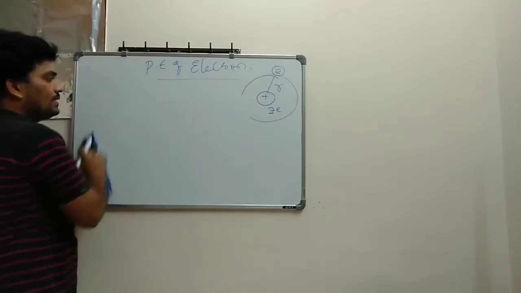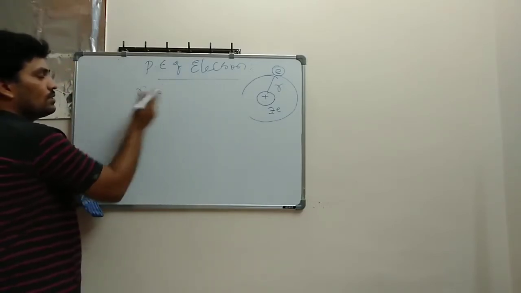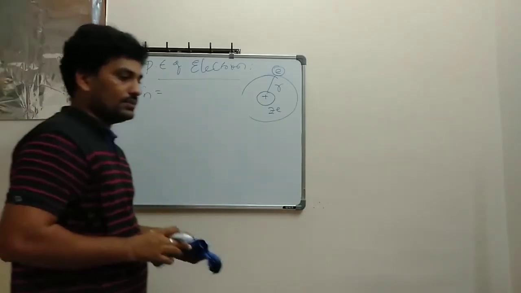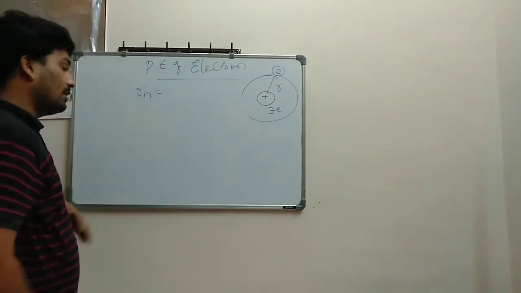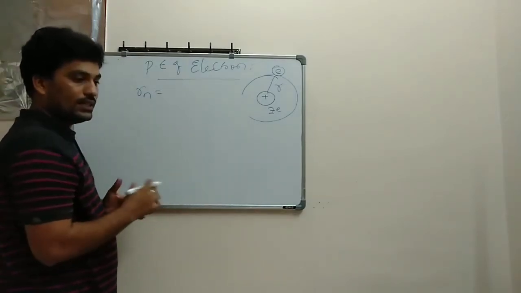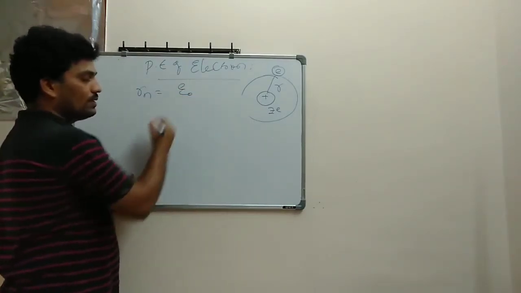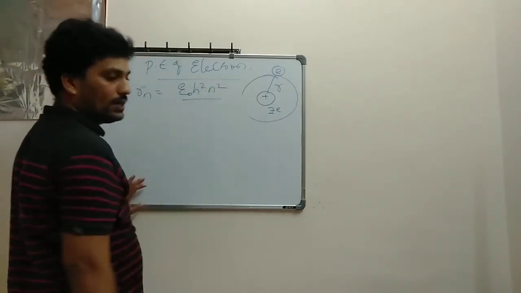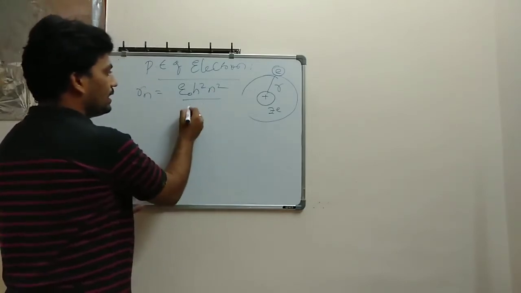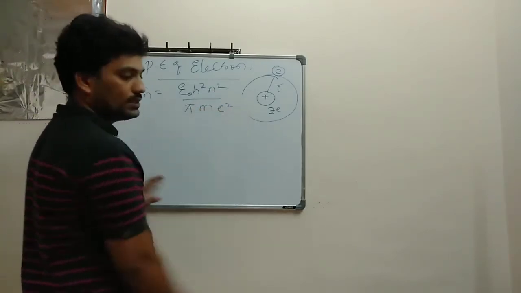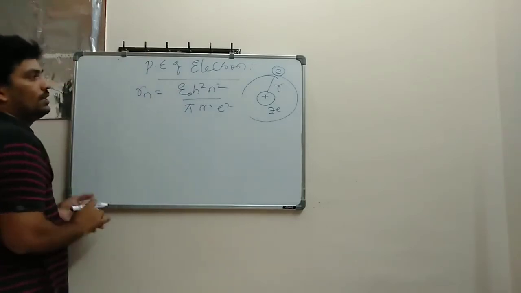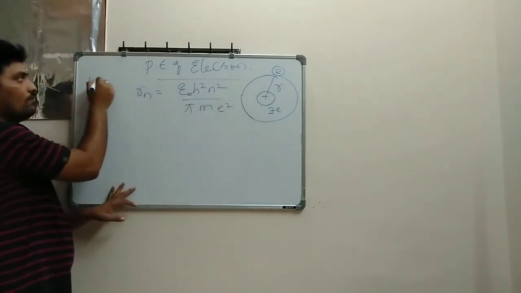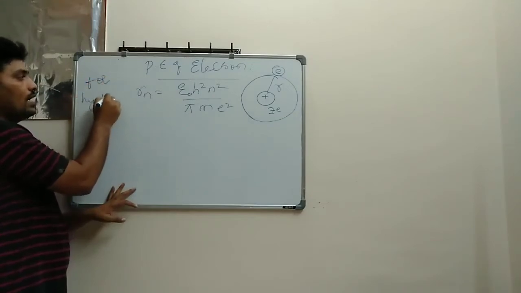Next, potential energy here, if I substitute the Rn value. So Rn value you know already. Rn value I got in terms of epsilon naught: epsilon naught h square n square divided by pi m e square. This is the value for Rn, and this is for a hydrogen atom only. Okay, for hydrogen atom only.